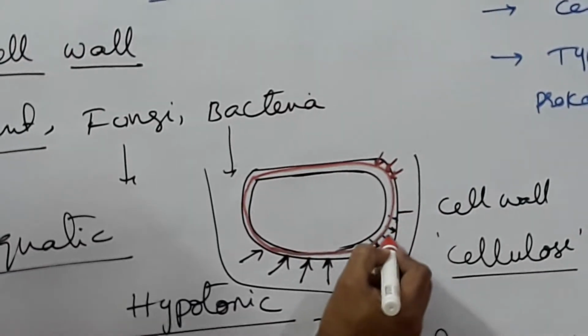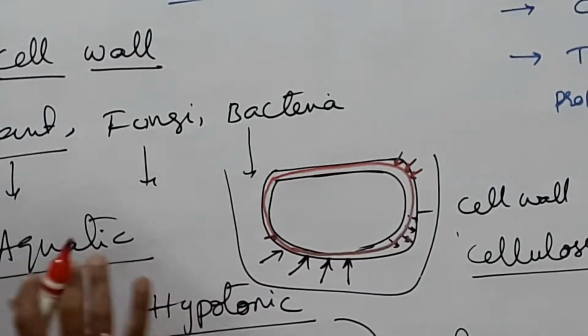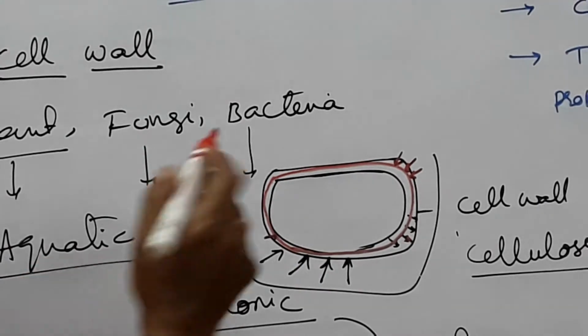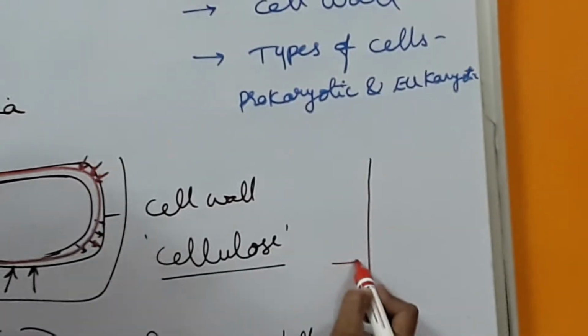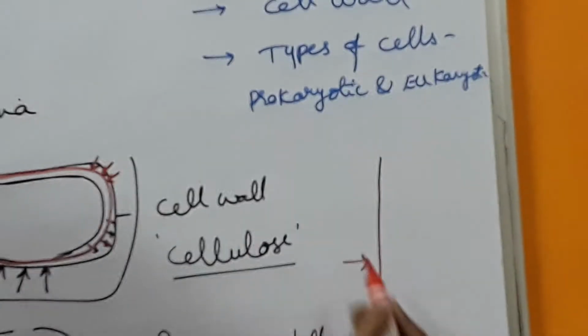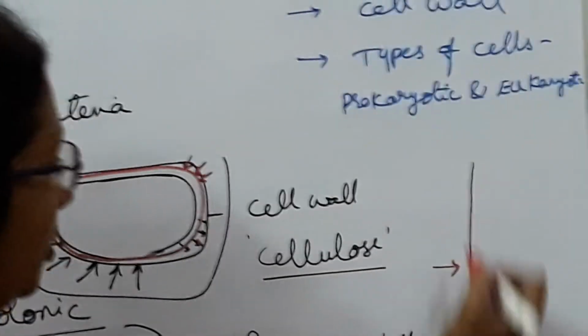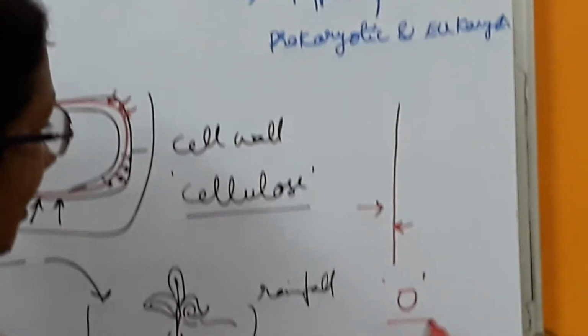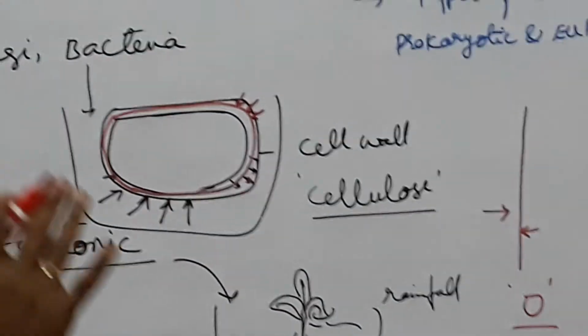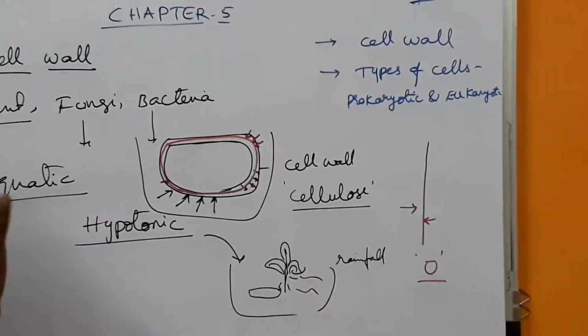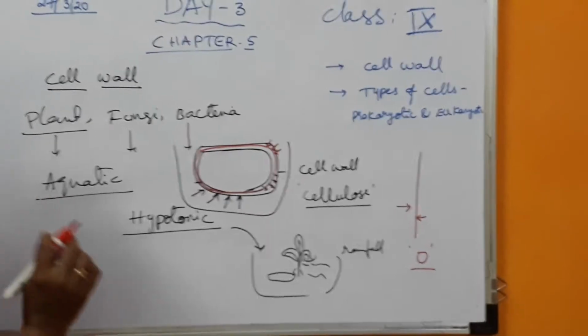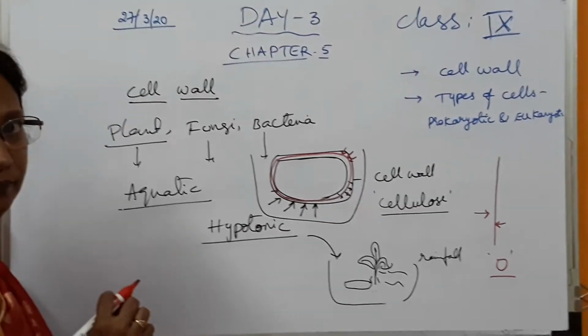That's why it pushes inside. Which one will push inside? The cell wall will push the cell membrane inside. So, you know balanced forces. In physics you learned balanced forces: one force is acting in one direction, and with the same magnitude another force is acting in the other direction. So what happens? The total forces will nullify and the cell will withstand in the same situation for a longer time. So this is the main function of cell wall.